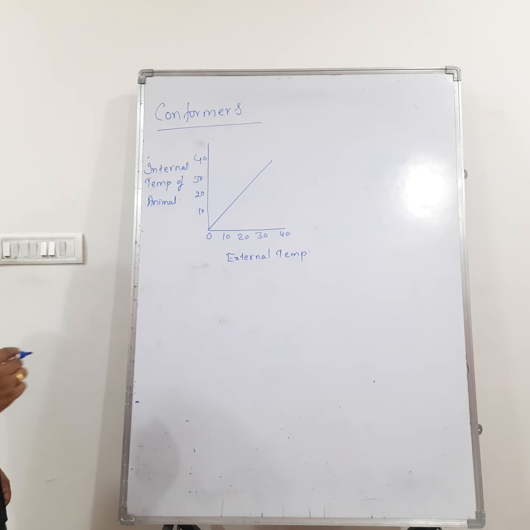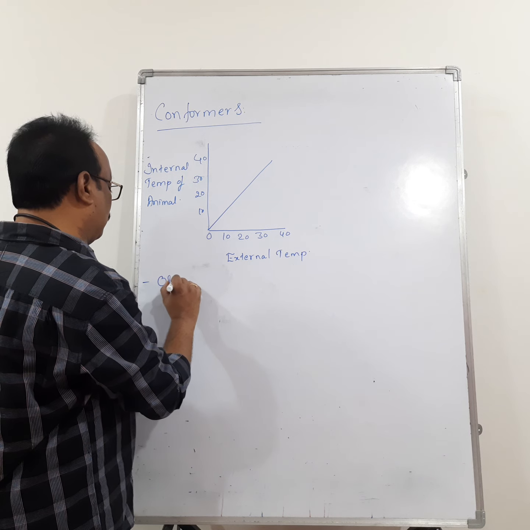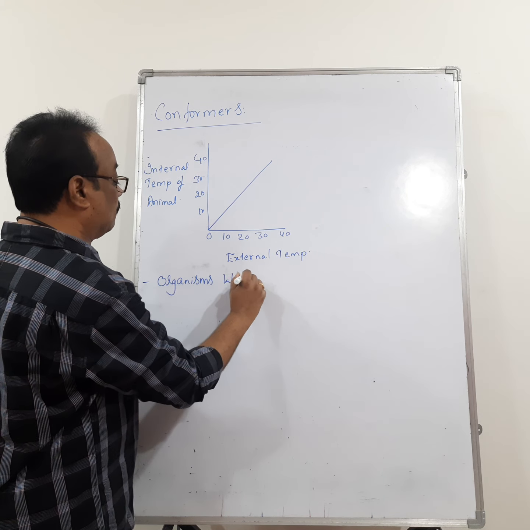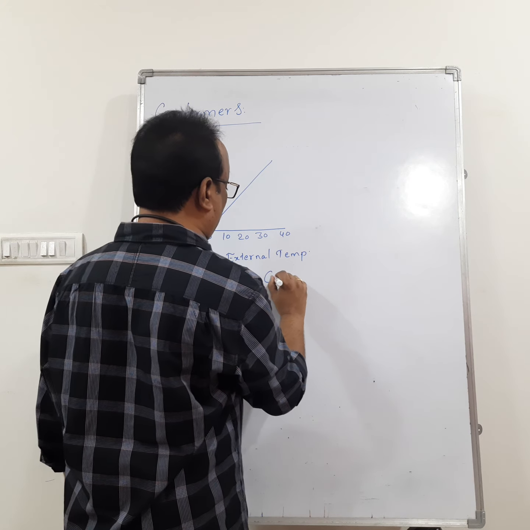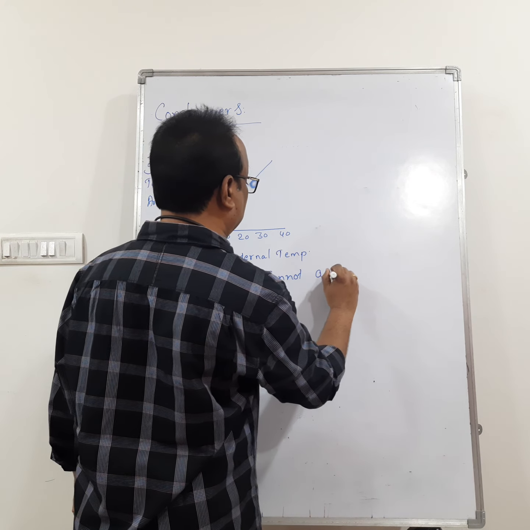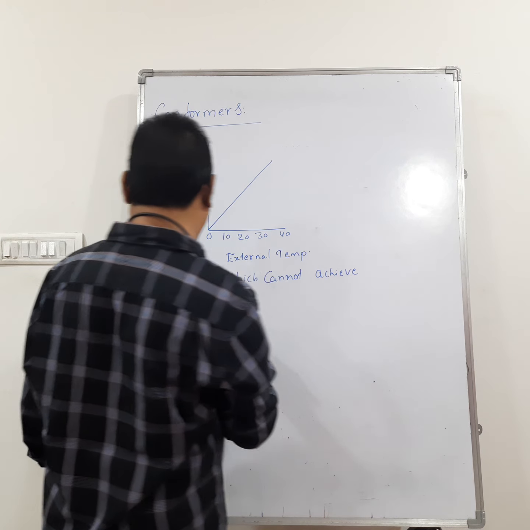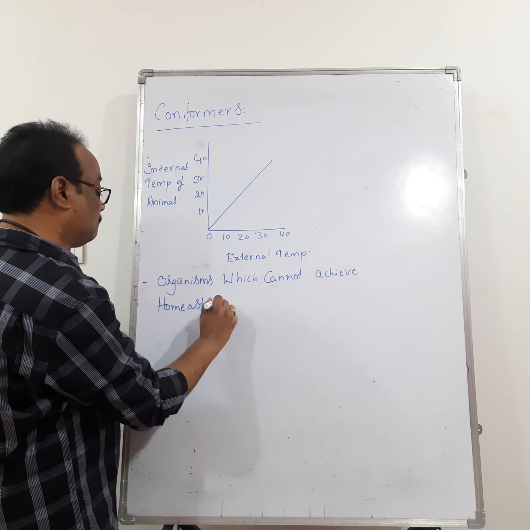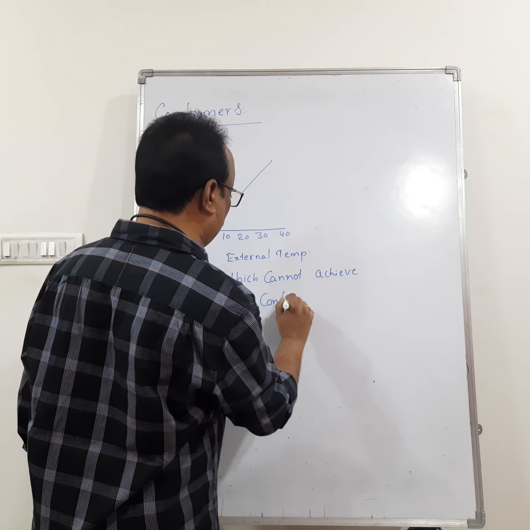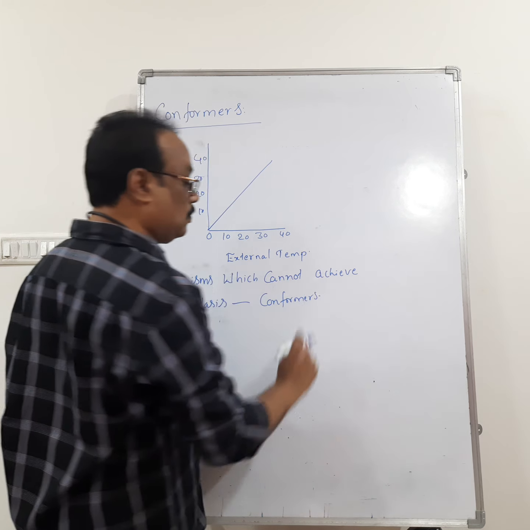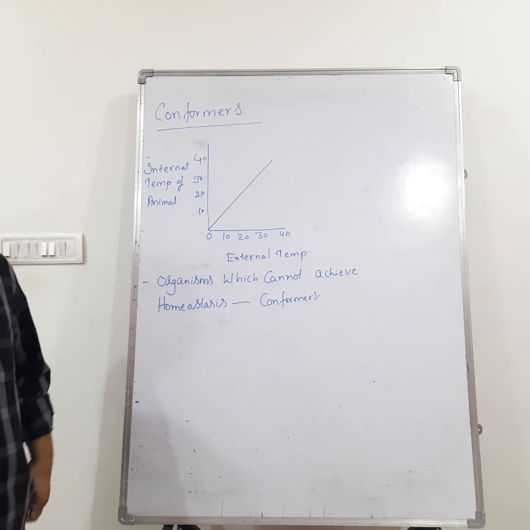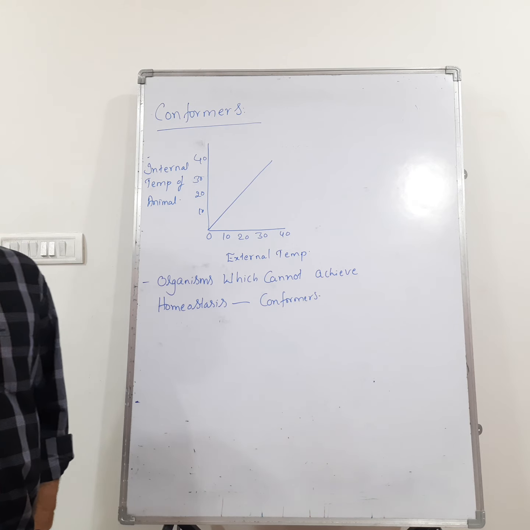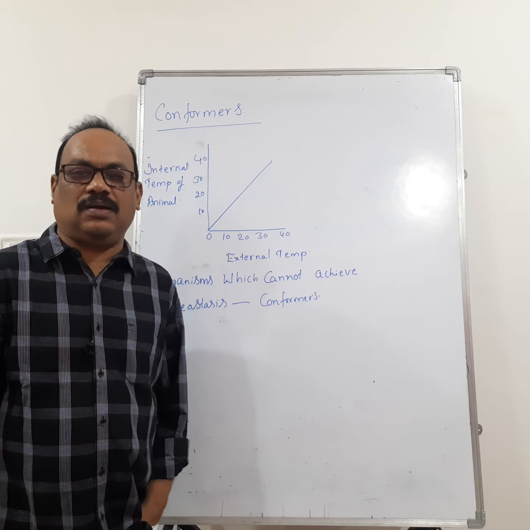Right, conformers means organisms which cannot achieve homeostasis are called conformers. Organisms which cannot achieve homeostasis. That means the organisms which cannot maintain homeostasis are called conformers.